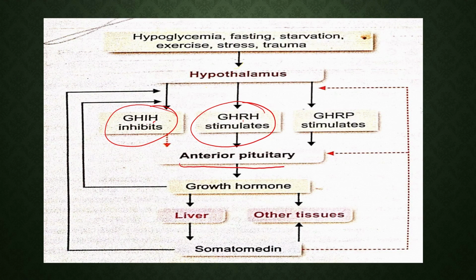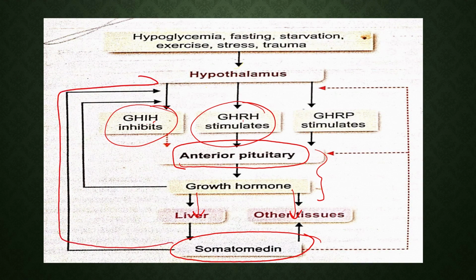They will inhibit or stimulate the anterior pituitary, which will secrete the growth hormone to the liver or other tissues, which will cause somatomedin. Again, it will feed back to the hypothalamus. Clear? It's a type of cycle which keeps going.